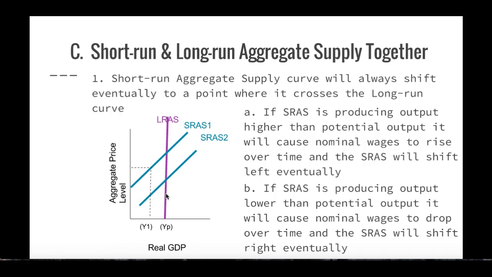Okay, so if the short-run aggregate supply curve producing output, that's this, is lower than the potential output, it will cause the nominal wages to eventually drop over time and shift the short-run aggregate supply curve to the right, where it will eventually meet that long-run aggregate supply curve.